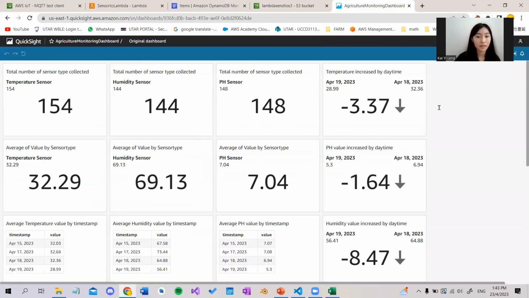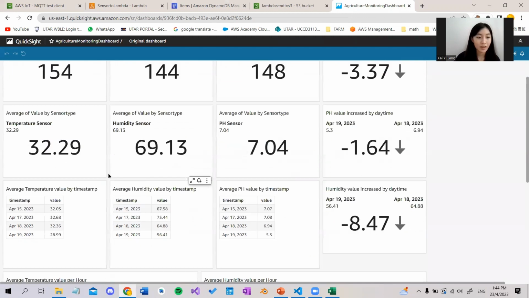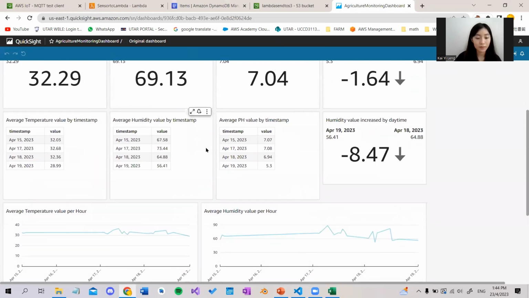Next, for the QuickSight, the QuickSight will consist of the total number of temperature sensor, humidity sensor, and pH sensor readings collected, and temperature, pH value, and humidity sensor increased by the daytime, and average value by temperature sensor, humidity sensor, and pH sensor.